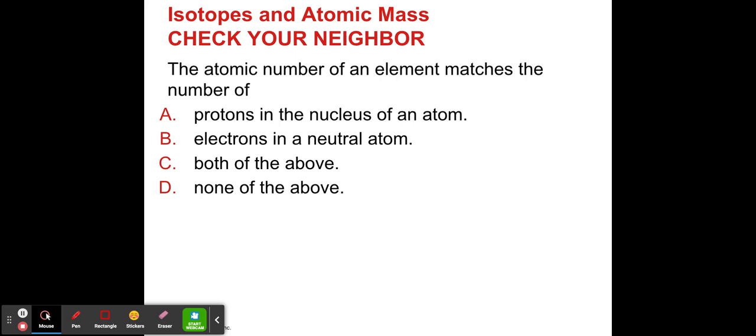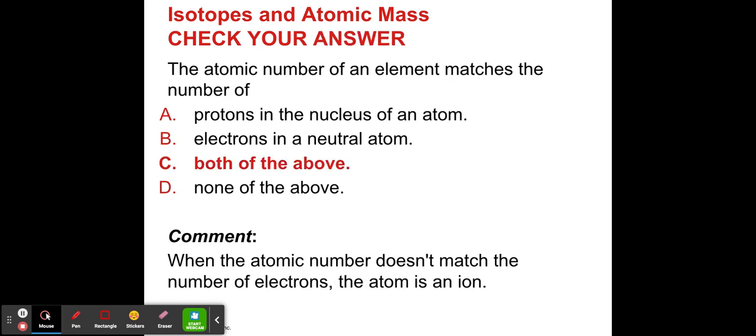The atomic number of an element matches the number of protons in the nucleus of an atom. It also matches the number of electrons, because remember I told you the number of protons and electrons are always equal. So you can say that the atomic number is the number of protons in an atom, or the number of electrons in a neutral atom.